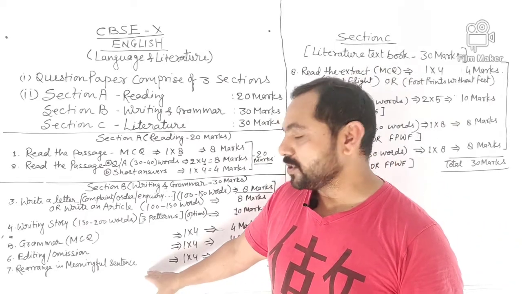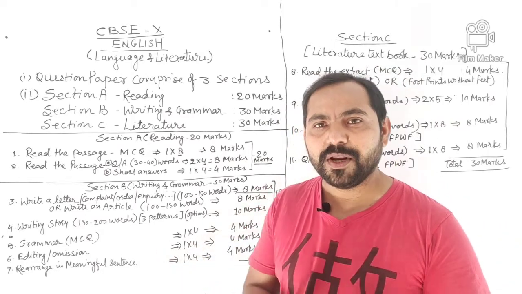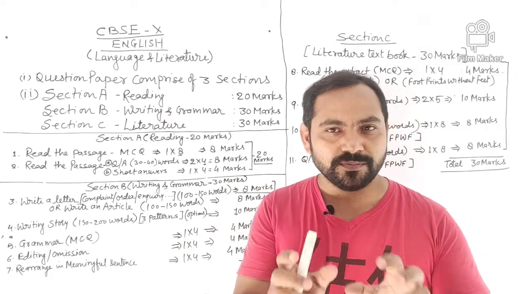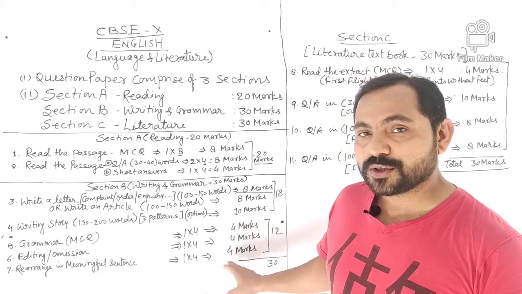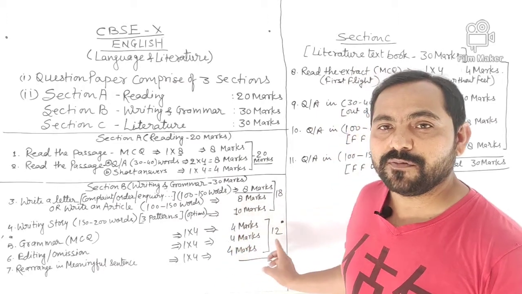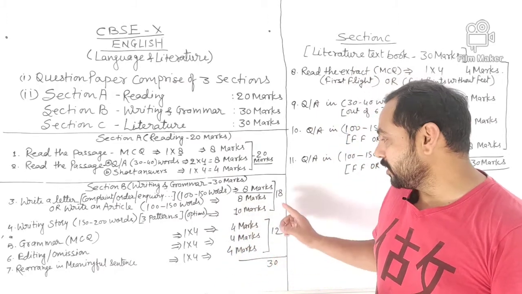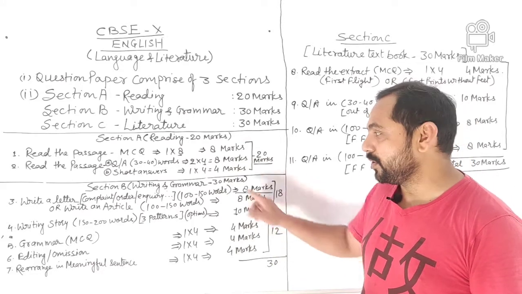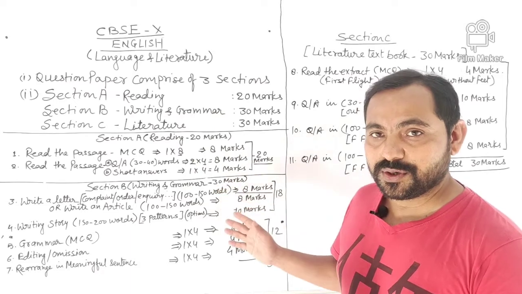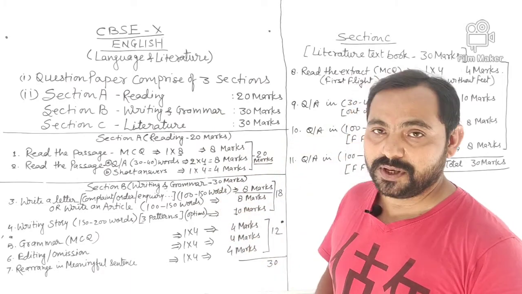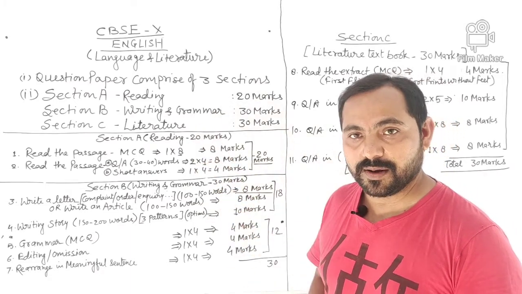Now rearrange in meaningful sentences. Jumbled words will be given and you will have to rearrange them meaningfully. So it will also be 4 marks. So the total grammar portion will be 12 marks, and here it will be 18 marks, so a total of 30 marks, right? So that was your section A and section B, that is your reading, writing and grammar.